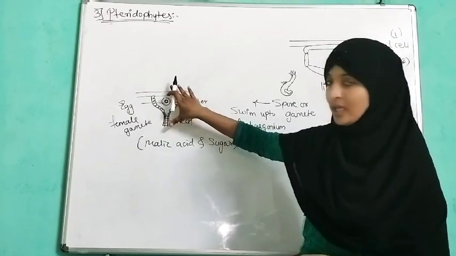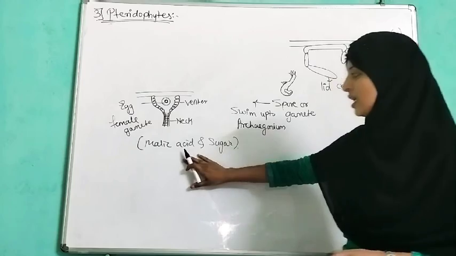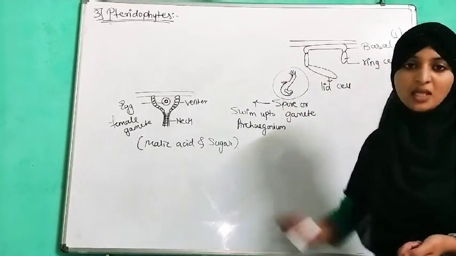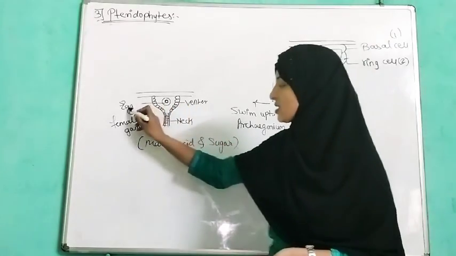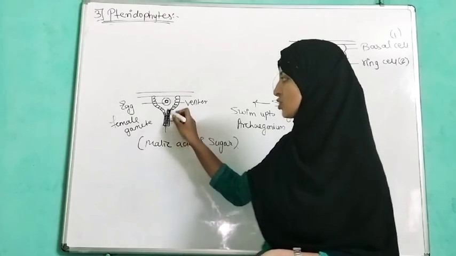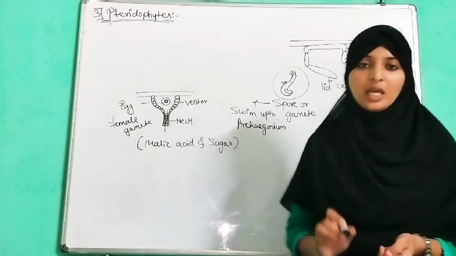Here you can see an archegonium, which secretes malic acid and sugar to attract the male gamete, the antherozoid. Here you can see the egg cell, venter and neck. From the neck region it enters and fertilizes the egg cell.